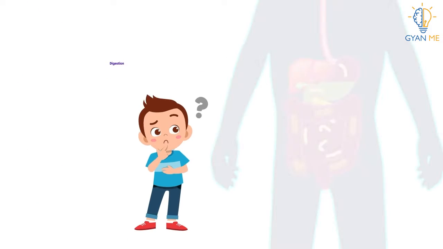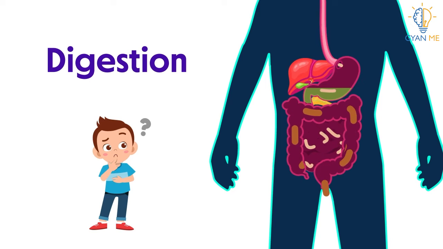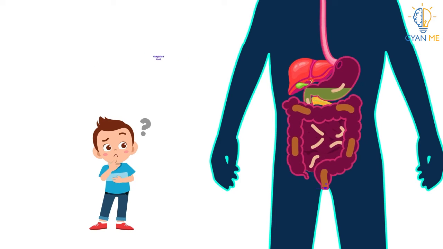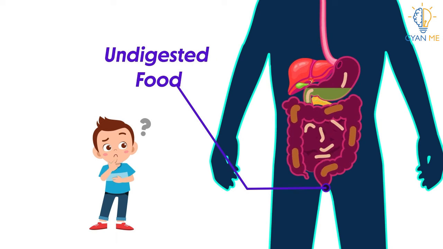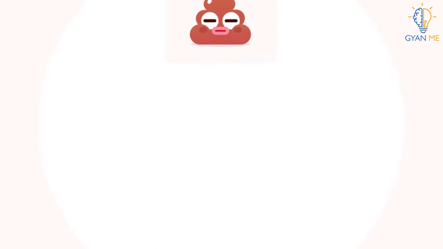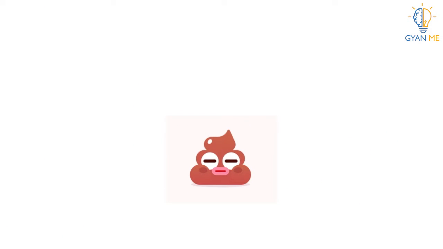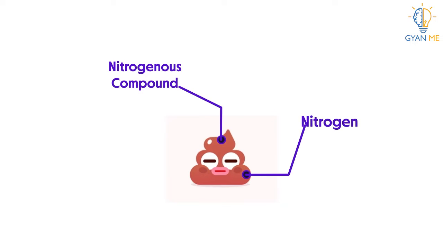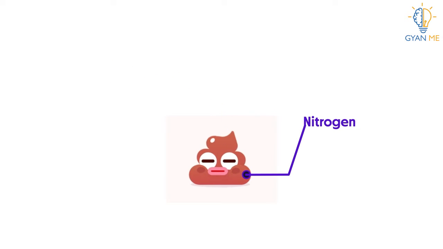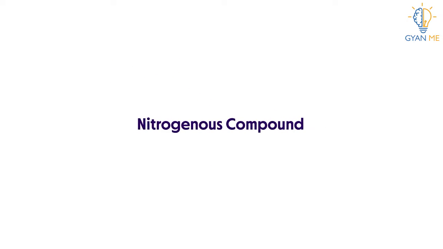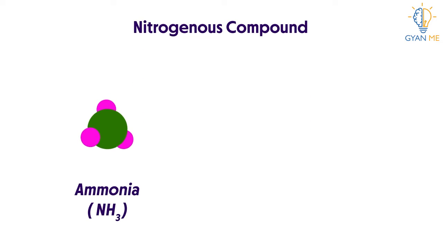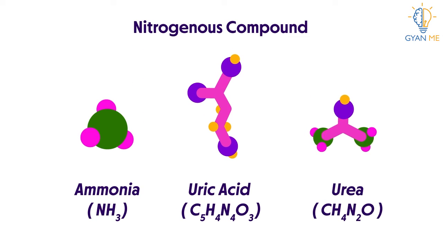Remember students, digestion generates digestive waste, that is undigested food. Now, as the name suggests, these waste products contain nitrogenous compounds or nitrogen primarily. These nitrogenous compounds include ammonia, uric acid or urea.